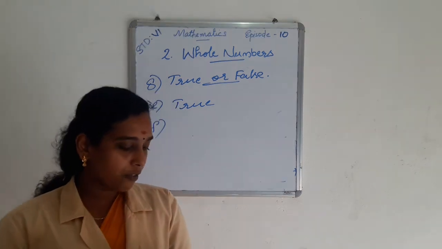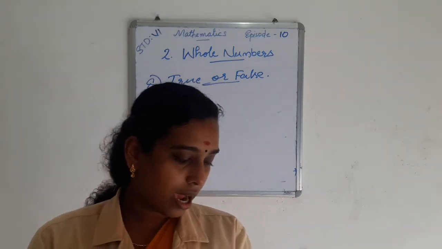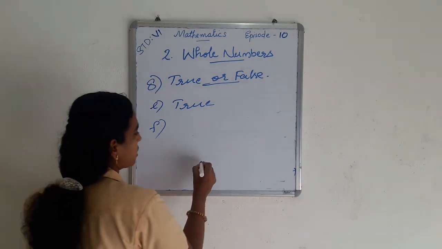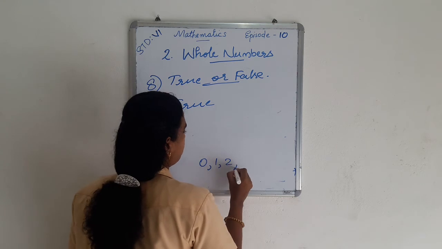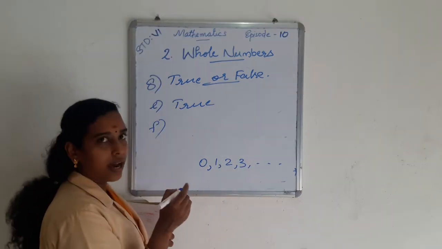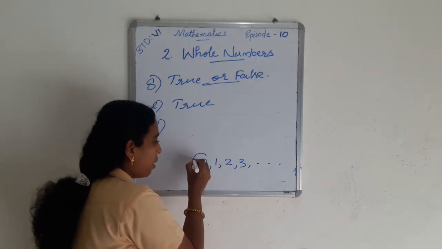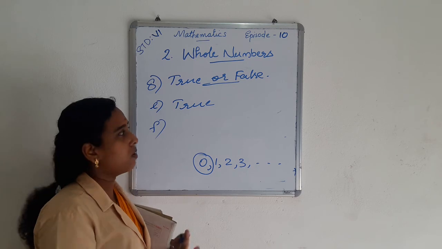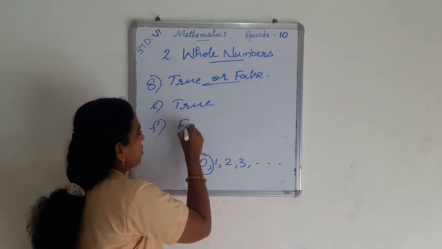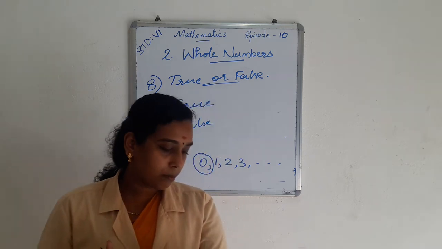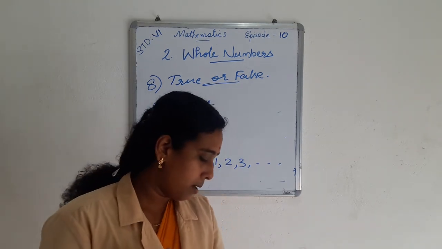The statement F: all whole numbers are natural numbers. The whole numbers are 0, 1, 2, 3, etc. Are all whole numbers natural numbers? No. Whole numbers include 0. 0 is not a natural number. So this statement is false. The statement F is false. All whole numbers are not natural numbers. Then